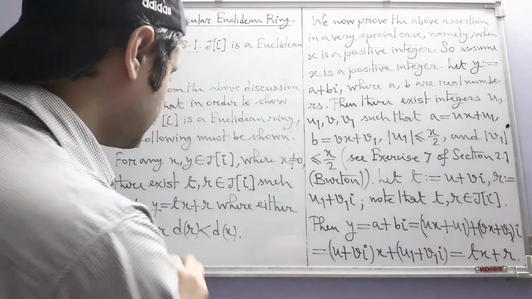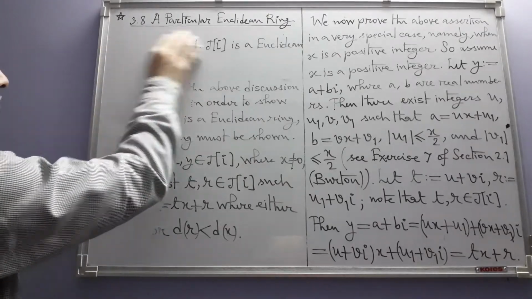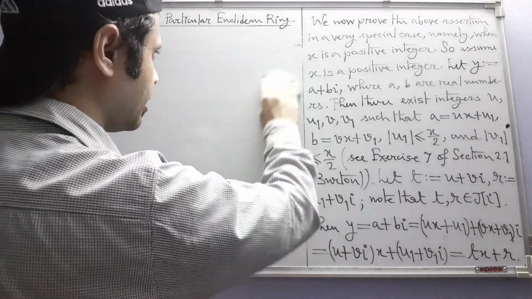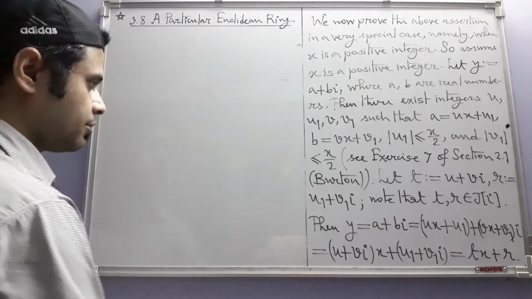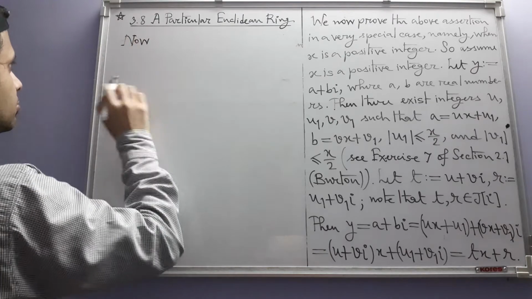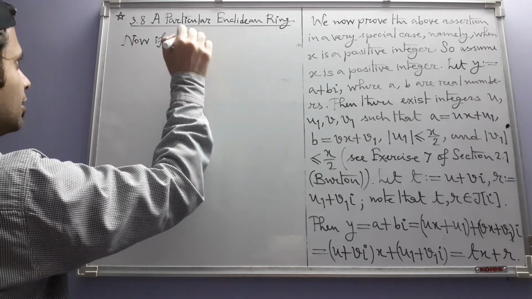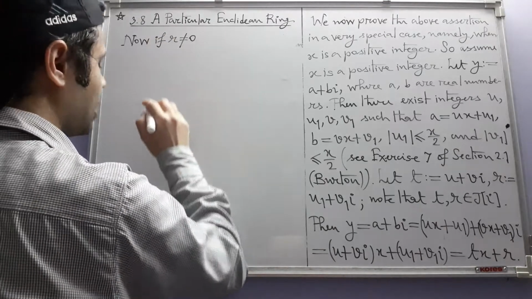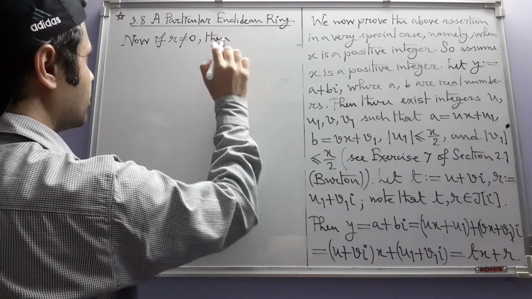the job is not over yet. We have to still prove that either r is 0 or its d value is less than the d value of x. Okay, so let's see how we can do that. Now, if r is 0, then of course we are done, we have nothing else to show. If r is non-zero, then